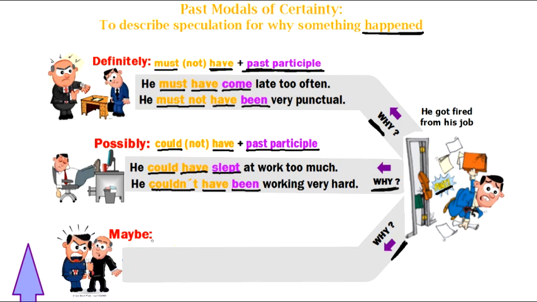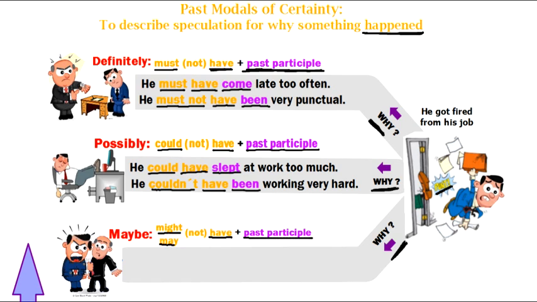Let's look at our third situation down here, okay? For maybe. Now, maybe it looks like he is yelling at the boss. That's not a good idea. His boss looks a little bit scared, right? That's not very respectful if that's your boss. So I'm thinking maybe. Maybe this is what happened. Maybe this is why he got fired. Remember our modal for maybe? Right, we have two. Might and may. So the past modal, we have might, may, have makes the past modal and the past participle for our verb.